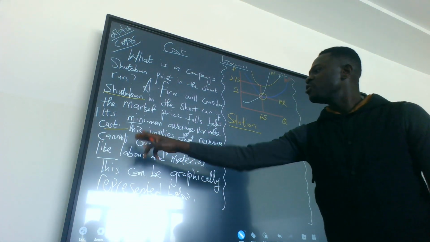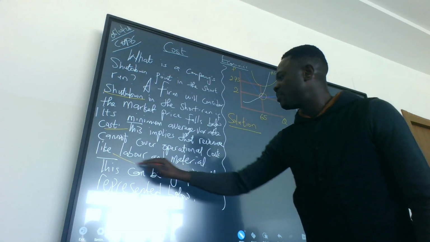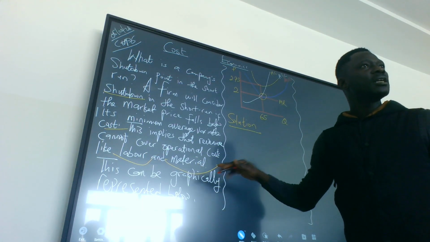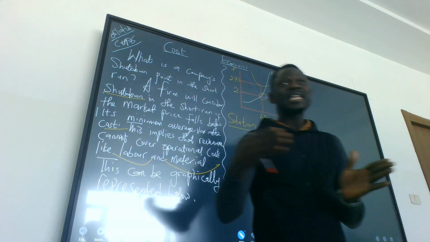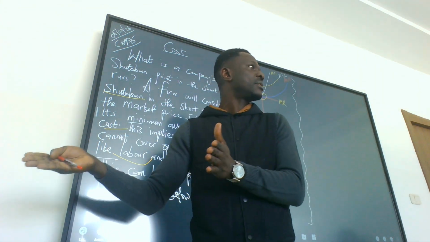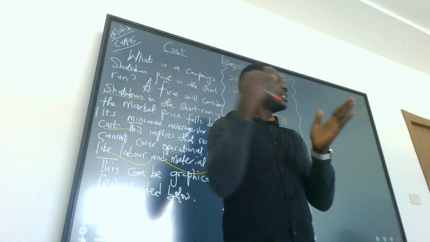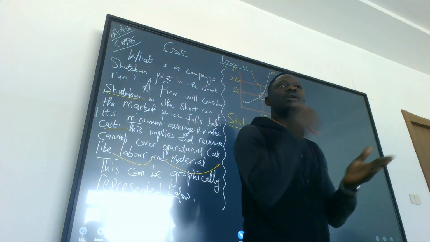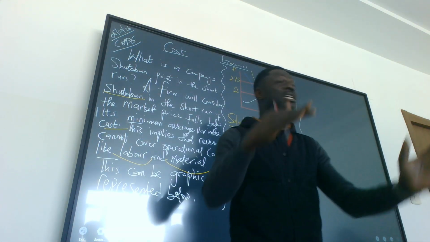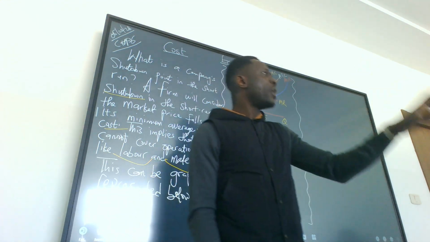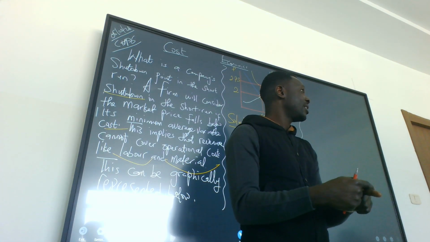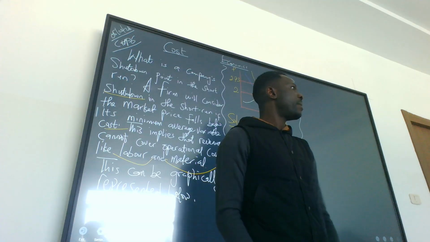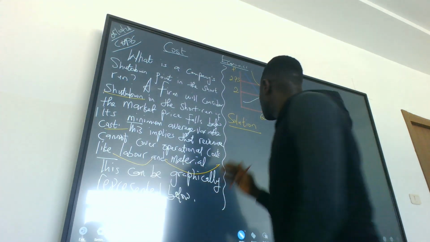This implies that revenue cannot cover operational costs such as labor and raw materials. The cost of labor and the cost of raw materials are considered variable costs because as output increases, the cost increases. Variable costs are those costs that change as the level of output changes, especially raw materials and wages. So if a firm is unable to cover its variable cost in the short run, it should consider shutting down. This can be graphically represented.